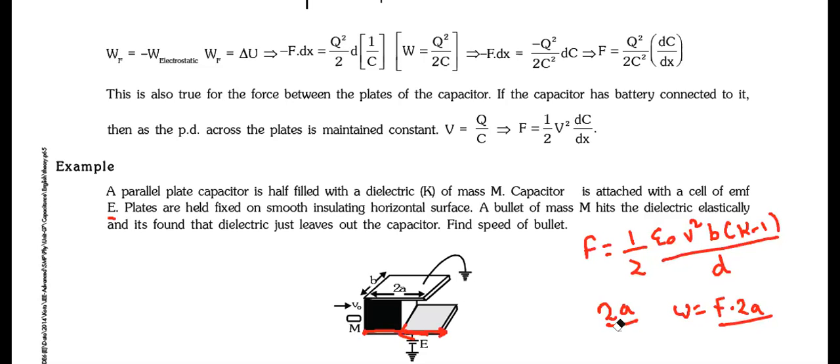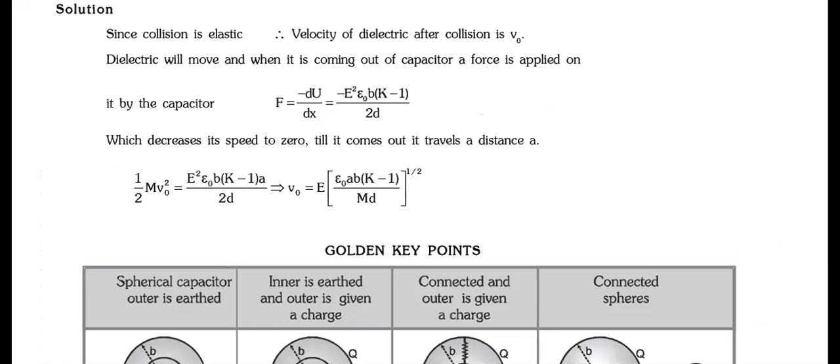Now tell me, was this a difficult problem? Half mv naught square, half mv square is equal to this. Is it a difficult problem? If you know F, if you know everything, you just have to put the formula. That's it. अब बताओ, सोचो, सबको समझ में आ रहा है ये? Is this a difficult problem? Tell me, guys. So that is the formula, na? We know force, we calculate force, we just equate it with this.